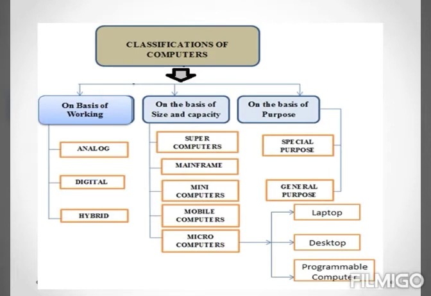The next category is on the basis of purpose. Here the computers are classified as special purpose computers and general purpose computers. Now we are going to look at all the three categories in detail one by one.